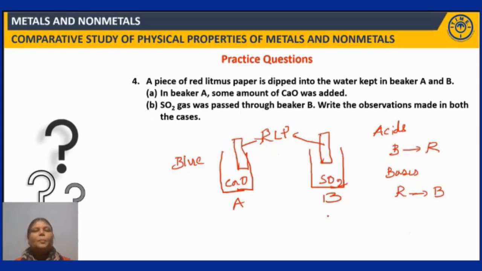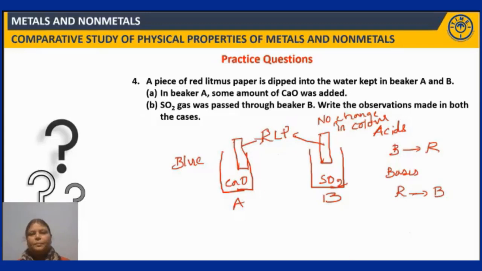Whereas in case of beaker B, you know that sulfur dioxide is a non-metal oxide and non-metal oxides when react with water form acids, right? Because of this, non-metal oxides are considered as acidic, right? And when red litmus paper is dipped in acidic substance, it should not change its color. So there is no change in color in beaker B. The reason you know, because sulfur dioxide is acidic in nature, whereas here calcium oxide is basic in nature. That's why it converts red litmus paper, right? So these are the observations.